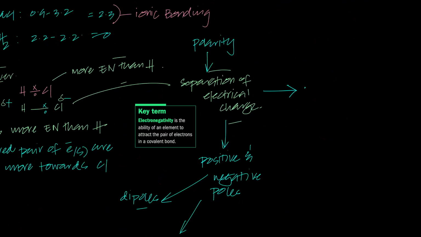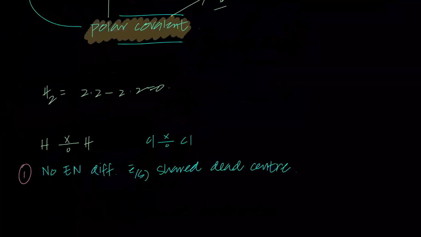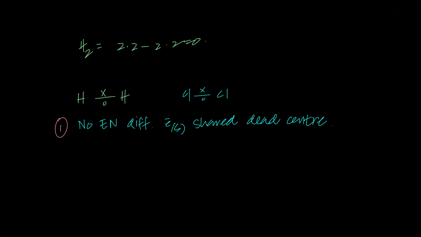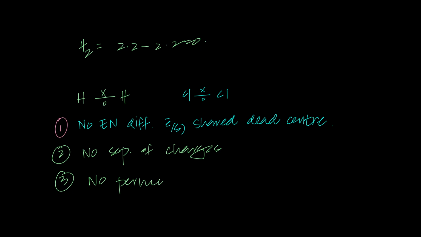So what results in separation of charge? Uneven distribution of shared pair of electrons. I'm so good with the English right now. Shared pair of electrons. But is this uneven distribution? No, it's absolutely not. It's even distribution. So no electronegativity difference, which results in even distribution. And that means there's no separation of charge, aka no permanent dipoles. No permanent. I want you to write the word permanent. No permanent dipoles. There are no permanent dipoles.